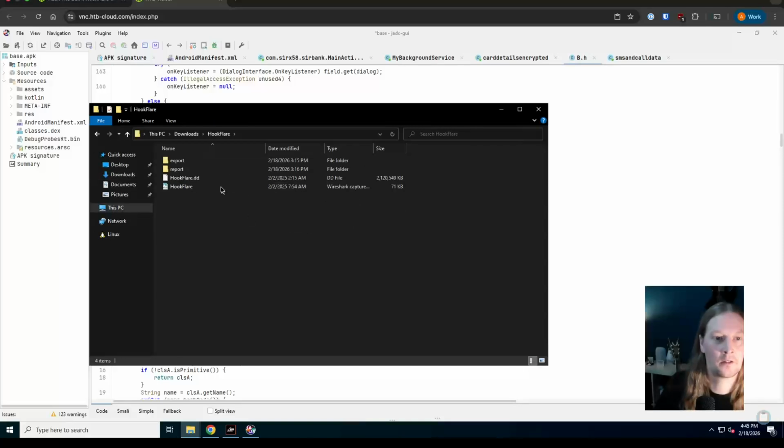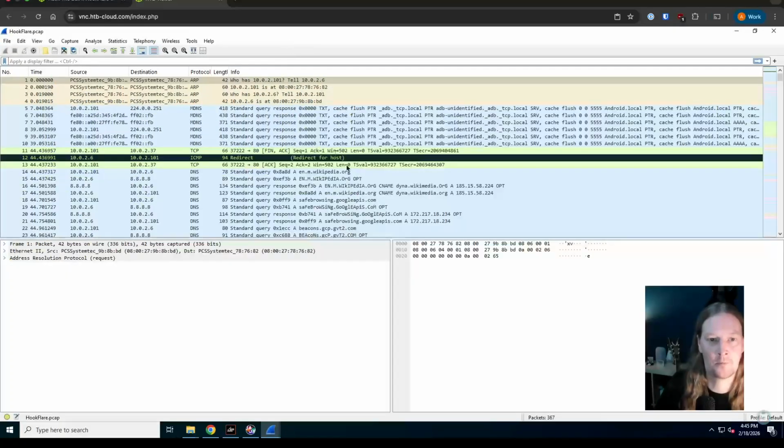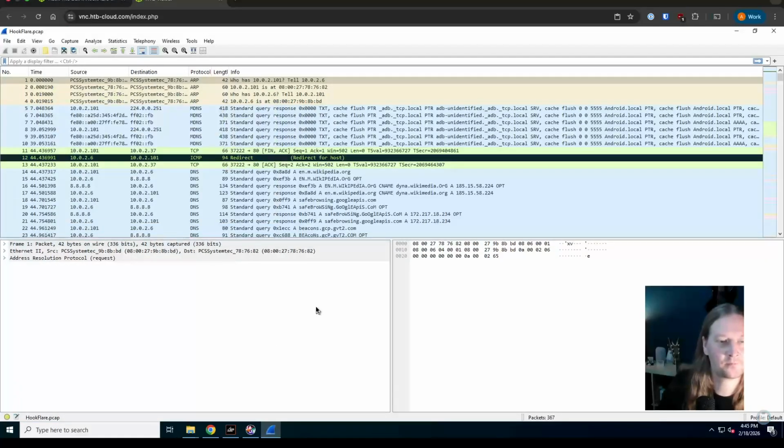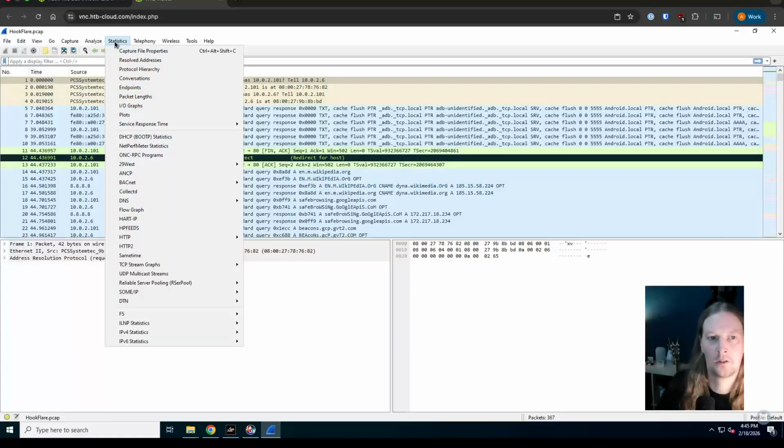And we can open that up in Wireshark, or you could use Tshark if you want to do the command line, or tcpdump, whatever it is, some kind of packet capture reader. Wireshark is obviously the primary example of that from a GUI perspective. We've got a bunch of things going on here. We don't really need to analyze the network traffic to answer this question.